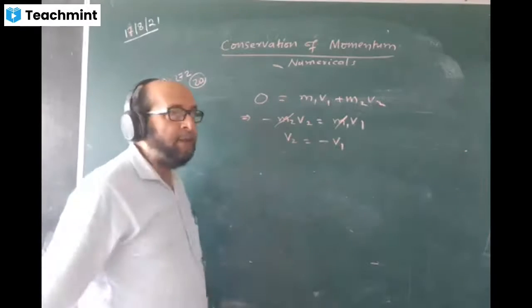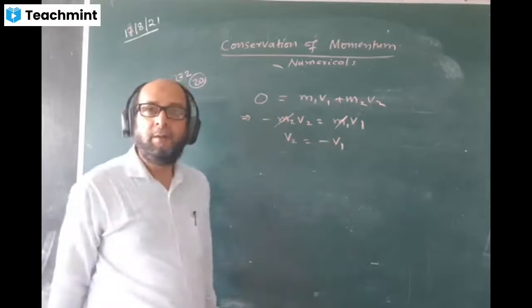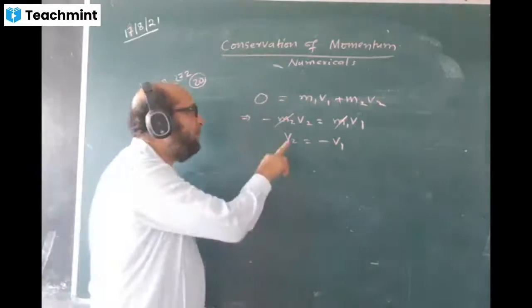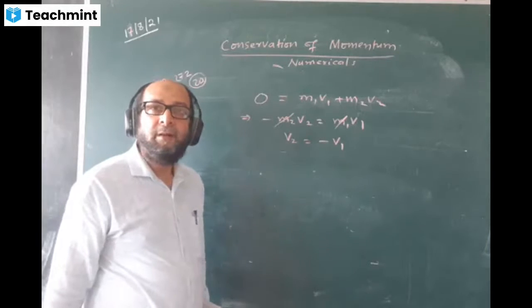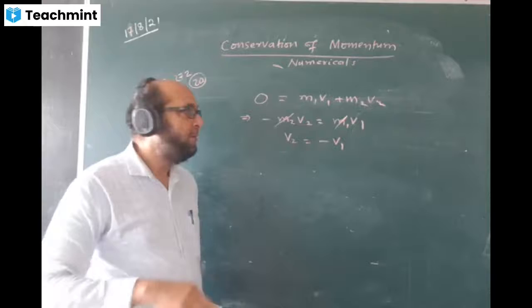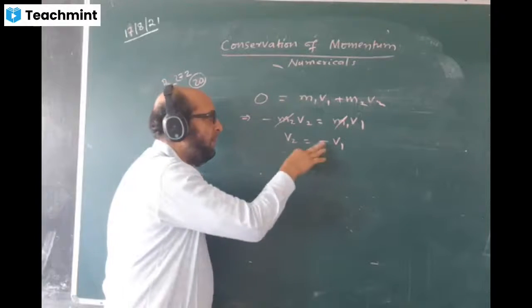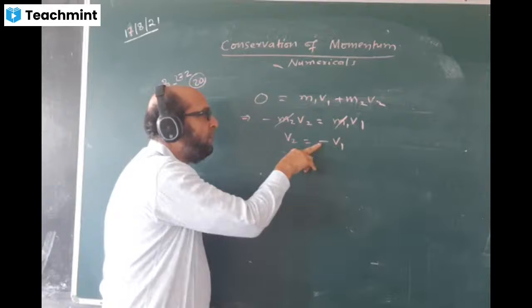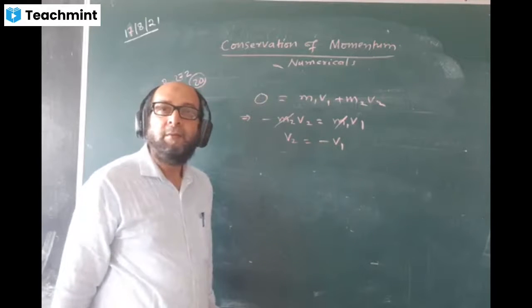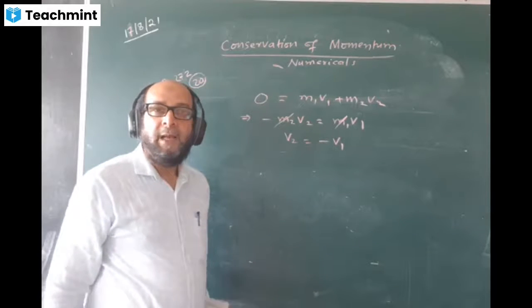With whatever speed the monkey will jump, banana will move in the direction opposite to the monkey with the same velocity.